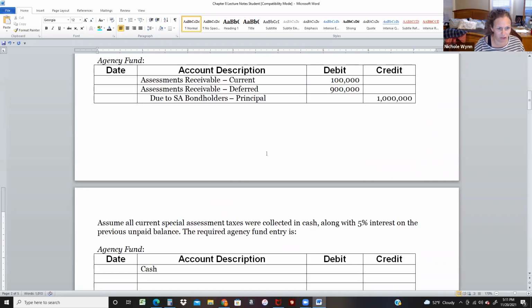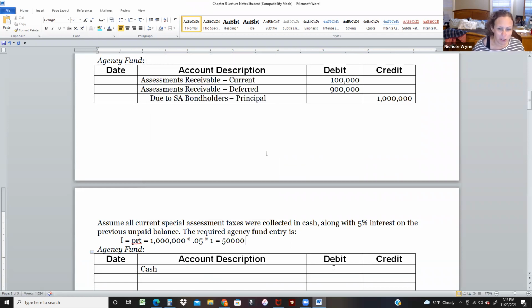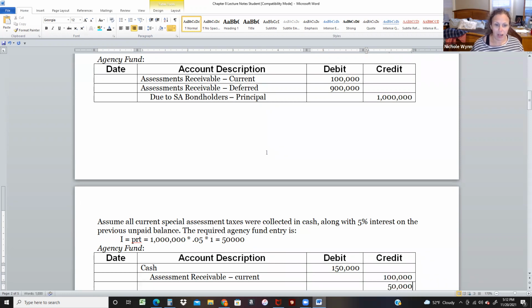To calculate that interest, I equals PRT. So on 1 million, 5% for the whole year, that would be $50,000 in interest. So we are going to receive 150,000 in cash. Assessment receivable, current, that was the money I was waiting to receive. And then the other 50,000, the interest, we're going to need to give to the bondholders.